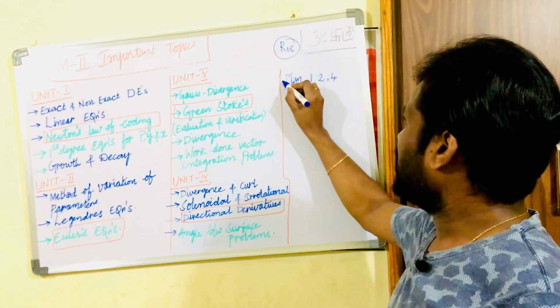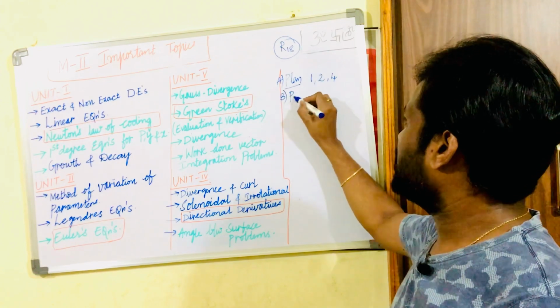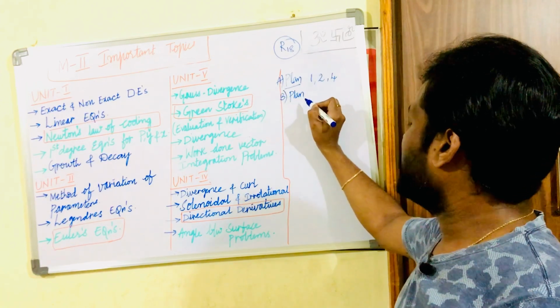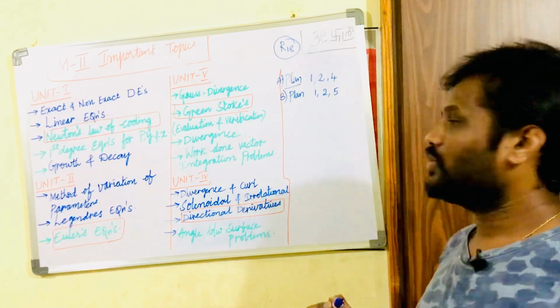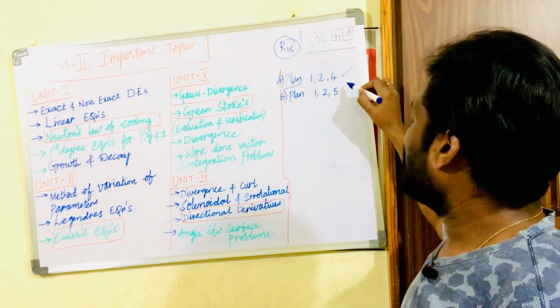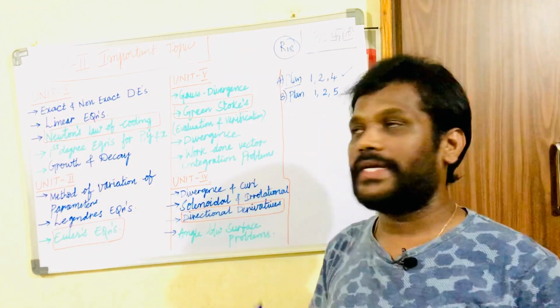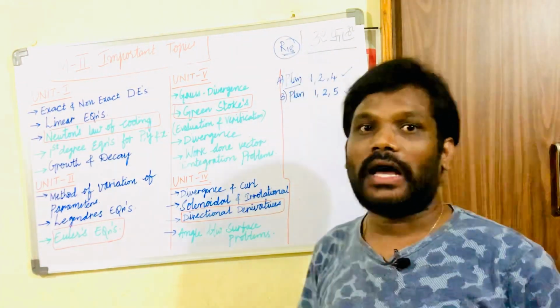Next, the second plan. This is plan A, and let this be plan B. So here it is 1, 2 and 5. You should be clear with at least units 1 to 4 or 1 to 5 of M2. Follow the syllabus copy of R18.